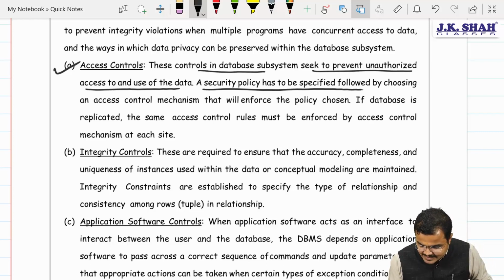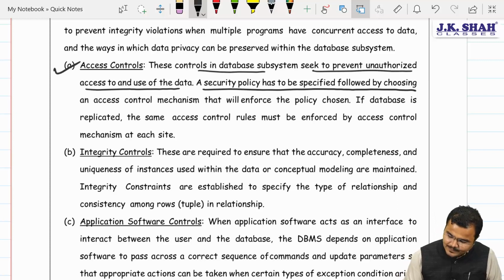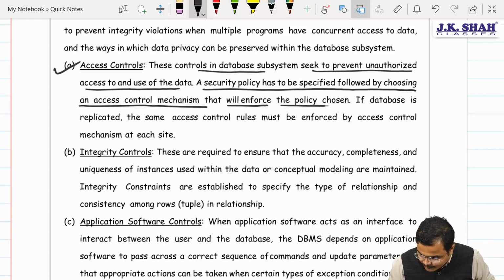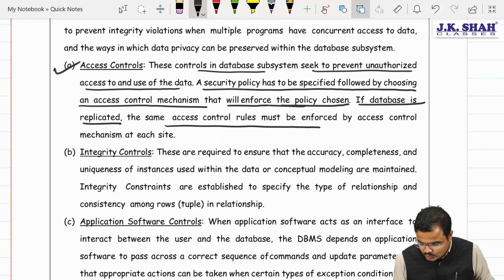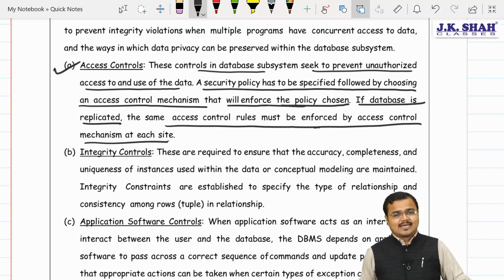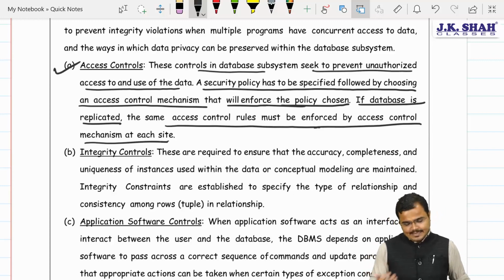A security policy has to be specified, followed by choosing an access control mechanism that will enforce the policy chosen. If the database is replicated, the same access control rules must be enforced by the access control mechanism at each site. Second one, chartered, sir, integrity.